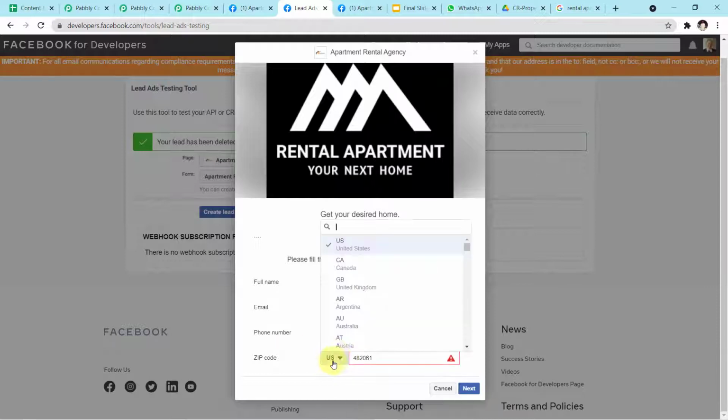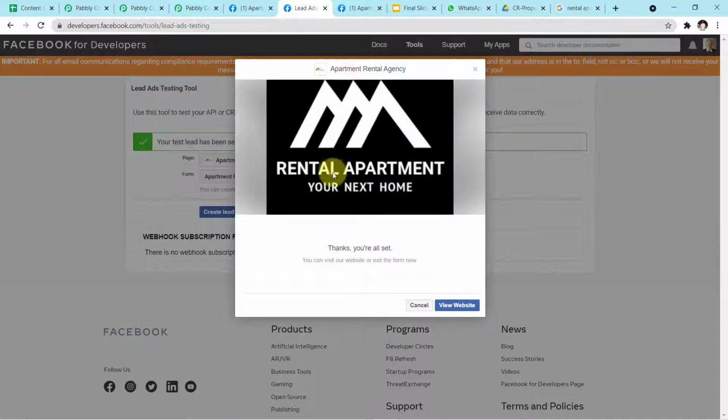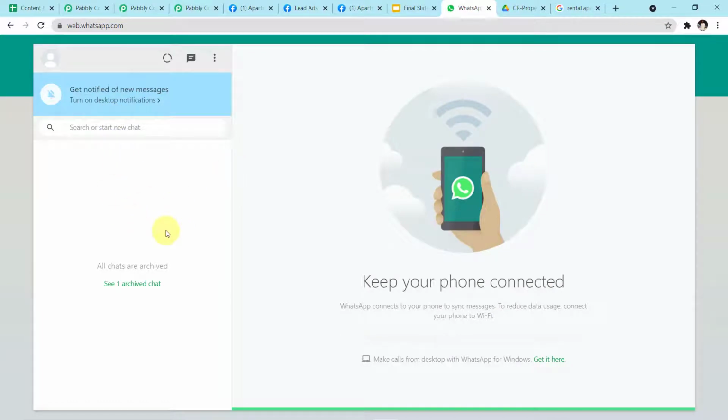Okay guys, I have to change this setting from US to IN. That's why it wasn't accepting our PIN code. So I'll do it fast. Now I'll click on next and I'll click on submit. Okay, so we have successfully submitted the form. Now we will go to our WhatsApp webpage and we will wait for some seconds. Here the message will be automatically reflected.